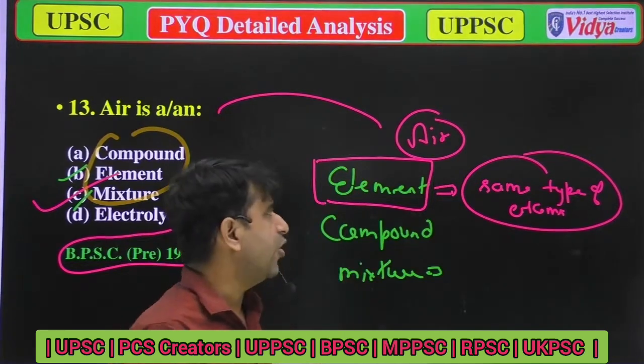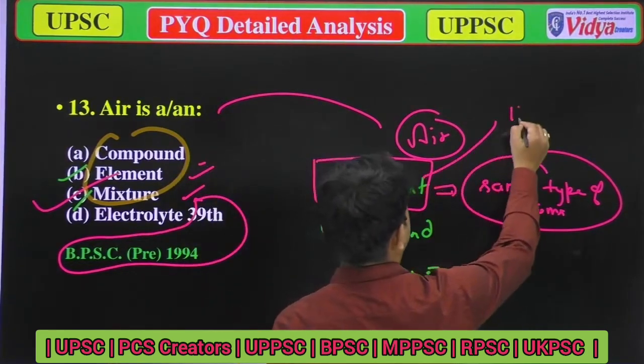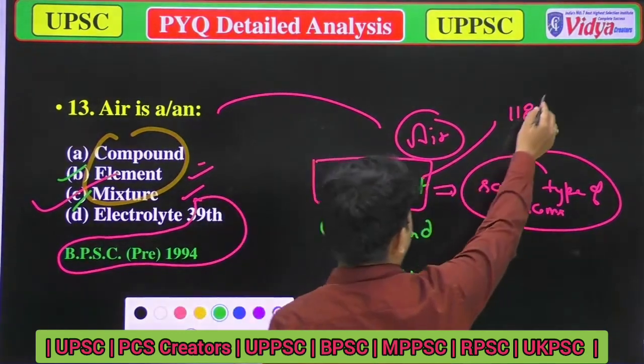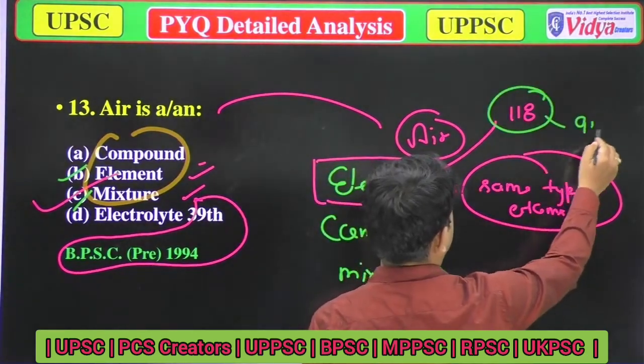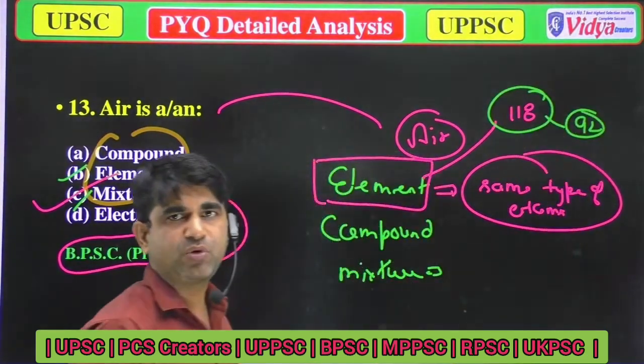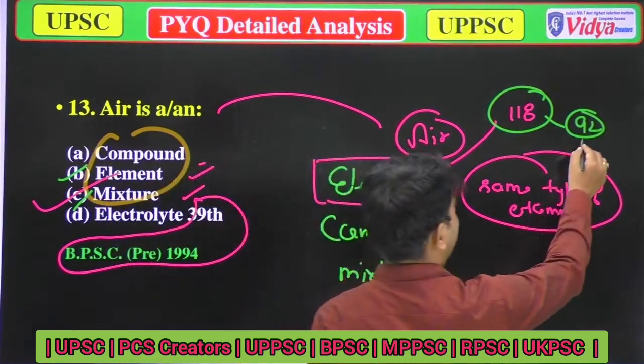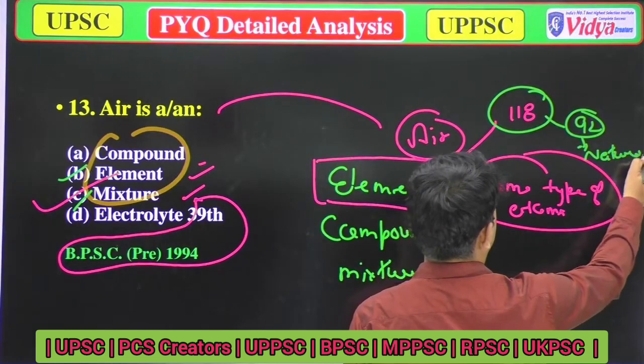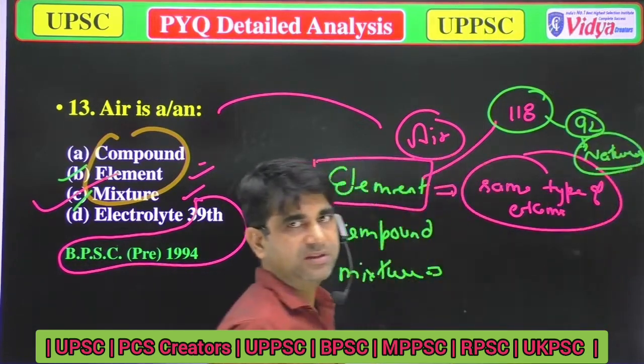Till today about 118 elements are there, of which about 92 are naturally found elements. So this is all about the element.